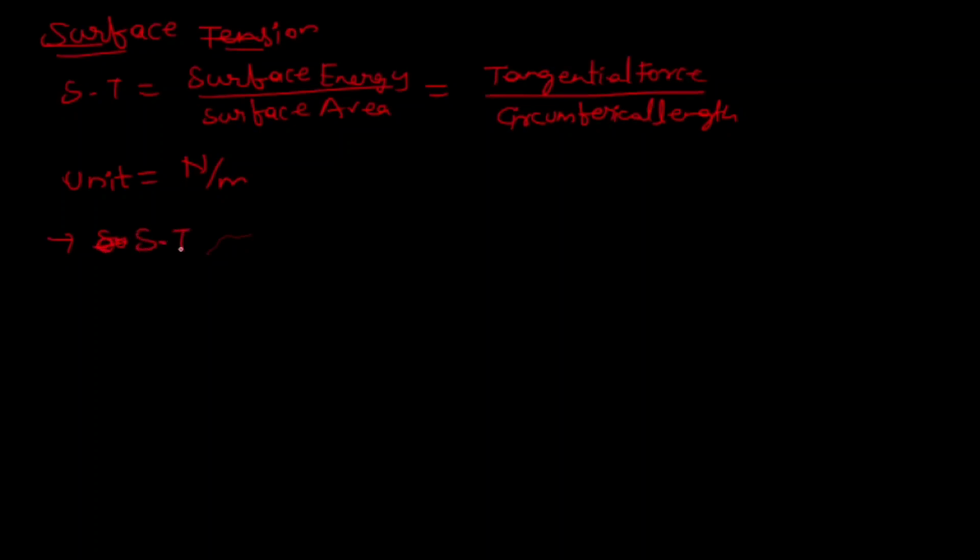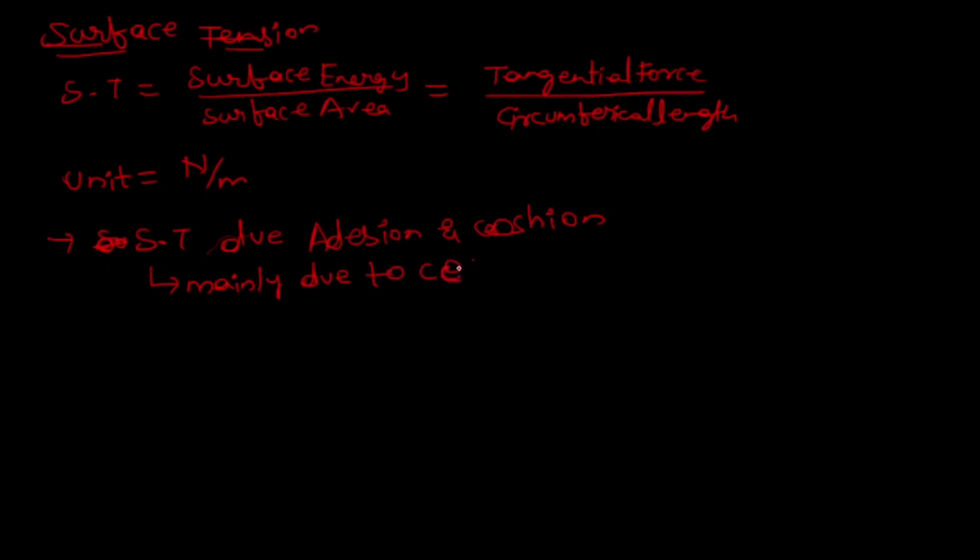This surface tension is due to adhesion and cohesion, both, but mainly due to cohesion.